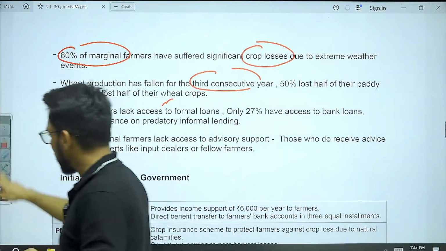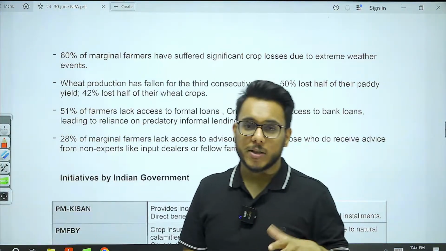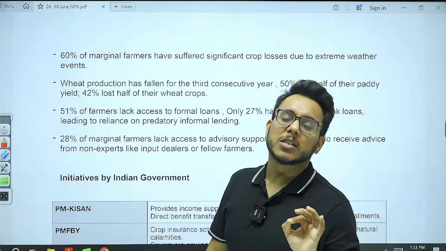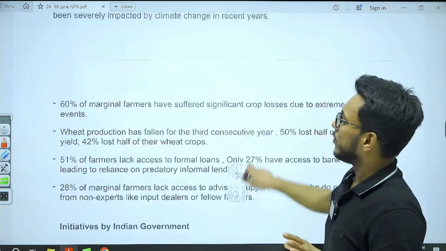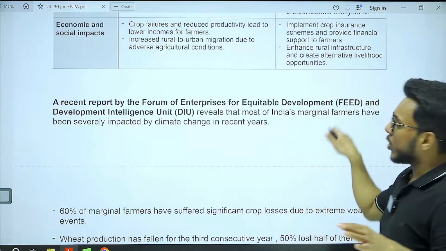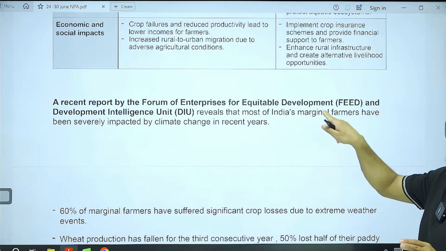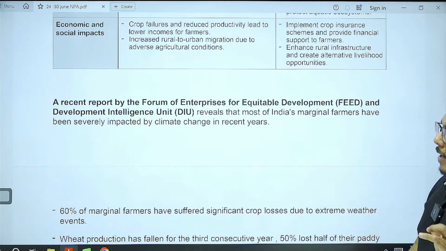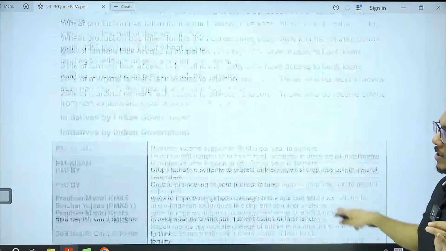Now, beyond this, I will not advise you to go too much into the numbers, but the reference of the report is very important for you. Which report? The report by FEED, Forum of Enterprises for Equitable Development. It says that the majority of the farmers suffering from climate change are the marginal farmers.